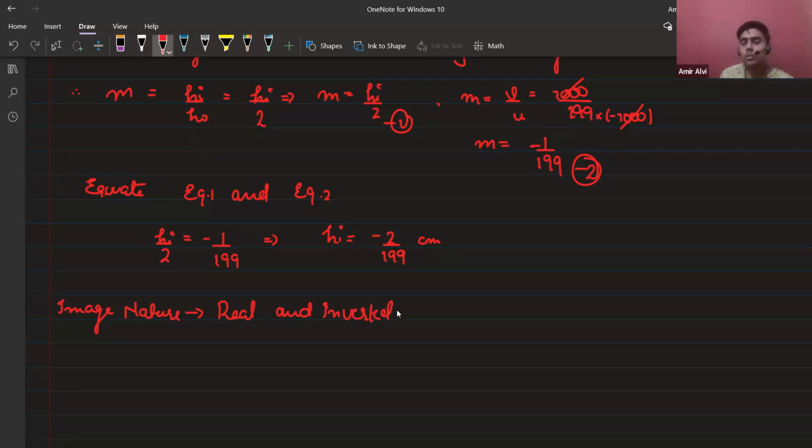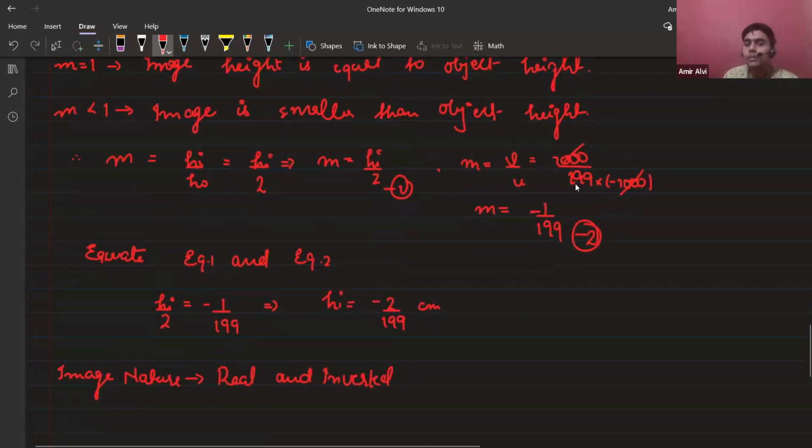Nobody is going to cancel your marks on that basis. But if I make 1000 by 199 a decimal, I won't be able to cancel these things. That would be a very complex calculation. Clear? This is the magnification.